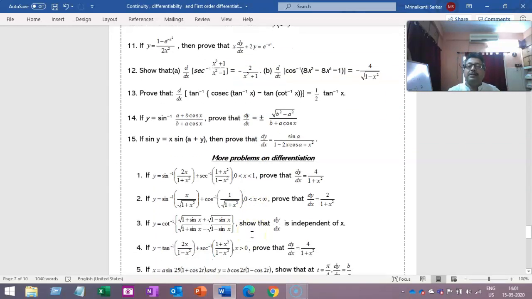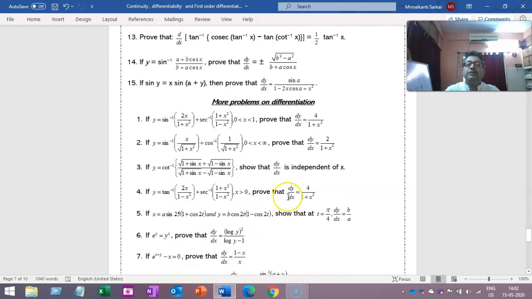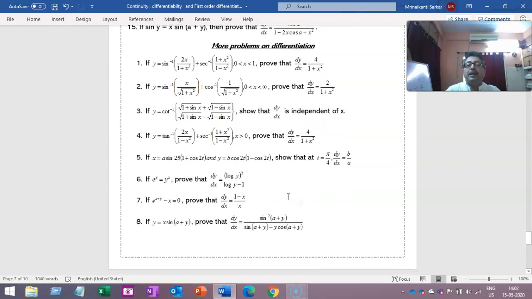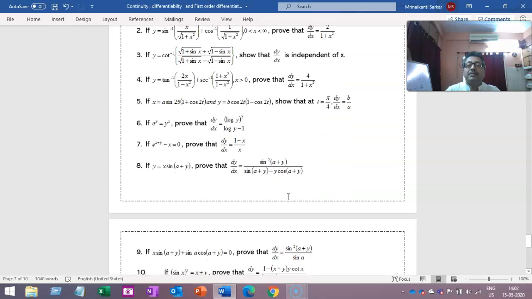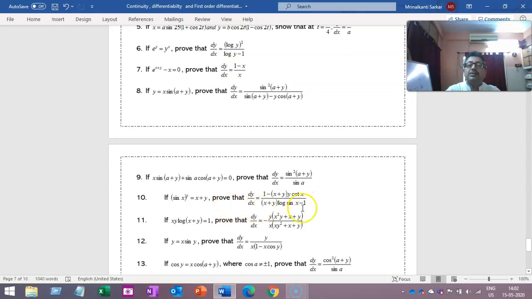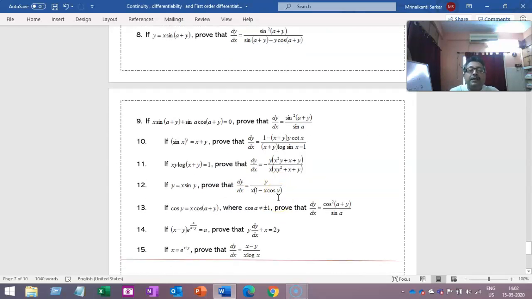Now I have asked you more problems on differentiation. More problems means those are not the ones which you have done. It is based on that only, but with a higher difficulty level, where sometimes you have to substitute, sometimes you have to use the inverse formula and do it. But we have done this kind of sums in class also. This looks a bit tricky. You try. I hope that you all will be able to get it.